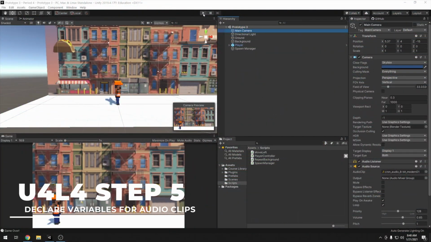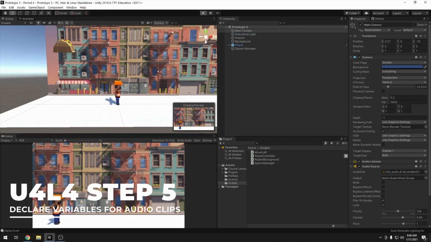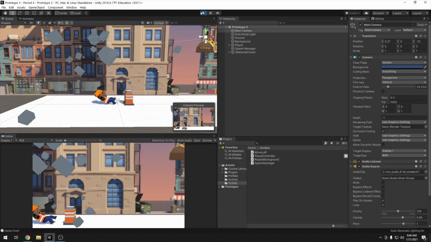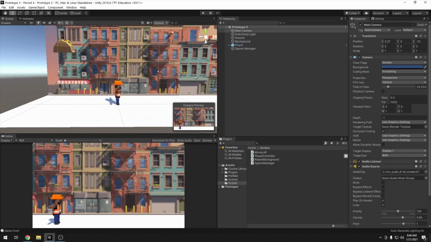Now we have music playing in the background when we play our game like this. The next thing we're going to want to add are some sound effects, right? And our sound effects are going to be at the very least for our jump sound as well as crashing into an obstacle, all right?